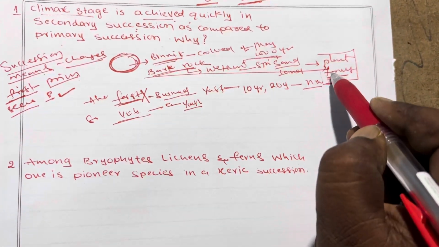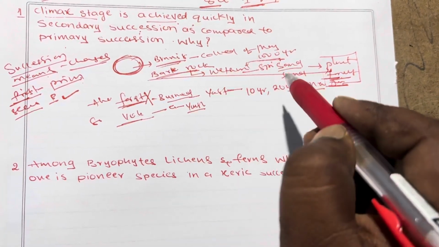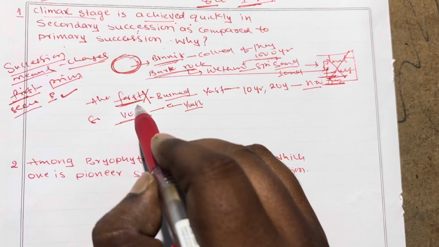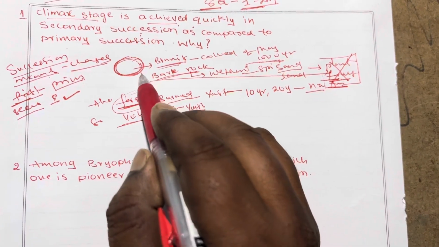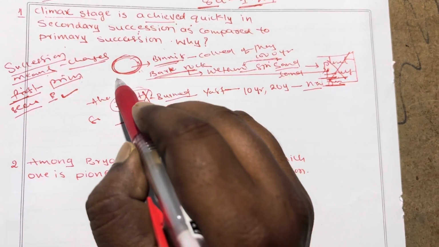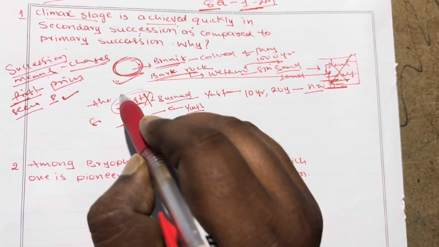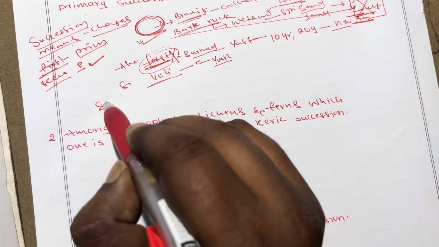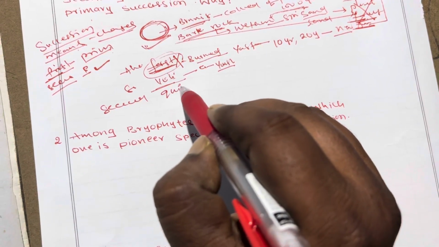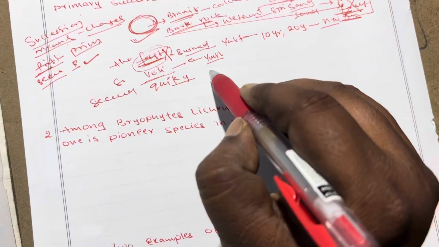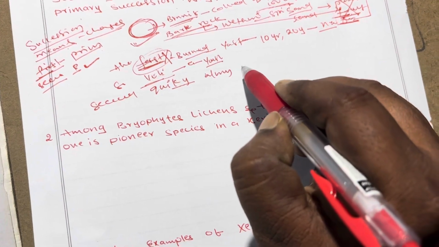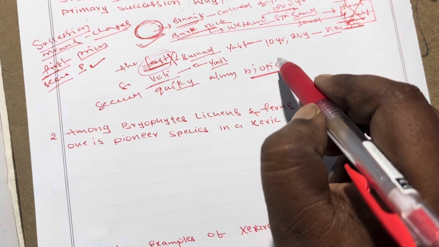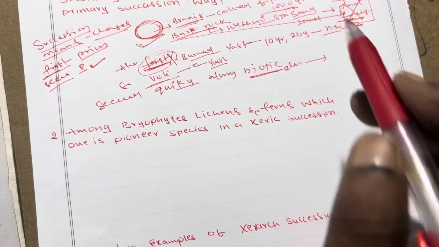The first formed community is called primary succession. After the primary succession is damaged, again a secondary change takes place, and that is called secondary succession. So between the two, primary succession takes longer and secondary succession is fast. The answer is that secondary succession is reached quickly because a biotic community is already present there. That biotic community is destroyed and forms into a new community.